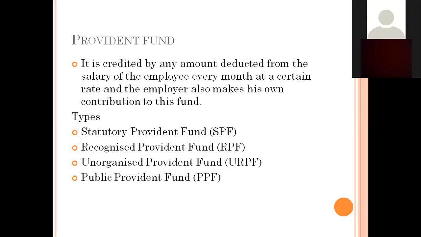Right. Next one is the public provident fund, which we can call PPF. This was started in the year 1968. This fund is common, so everyone can open this account in any branch of State Bank of India, any subsidiary bank, and any of the 13 nationalized banks. Any member of the public can open this account. The contribution you make, along with the interest, is repayable after 15 years.